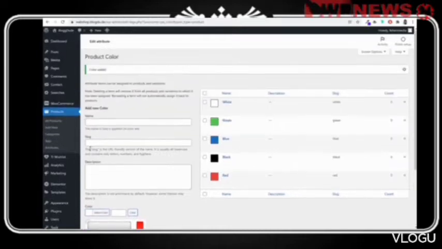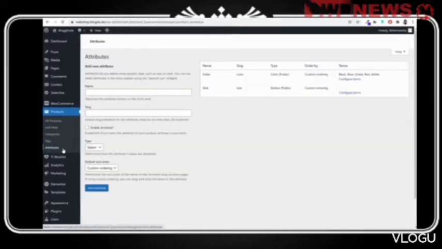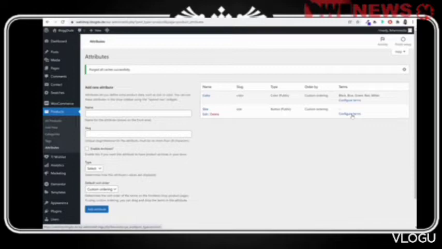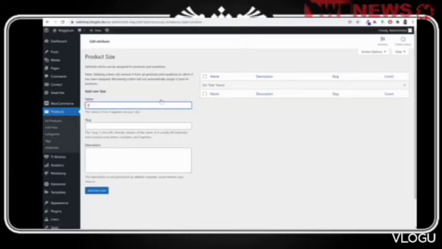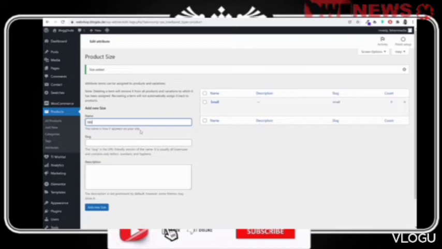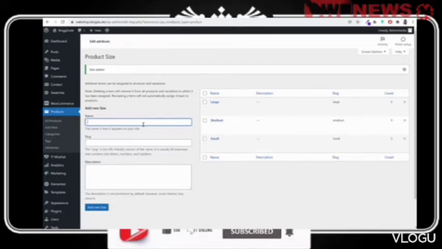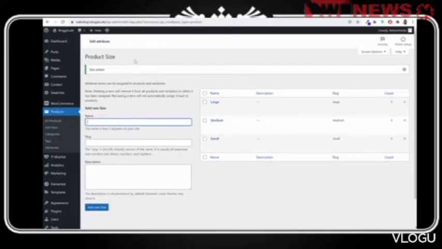Now once you do this thing again, come back to attributes, and now let's see the size. So under size, click on configure terms. Let's keep it small. Press enter to add a new, medium, large, and obviously instead of small, medium, large, if you want to use S, M, XL, all those things, you can use that thing as well.